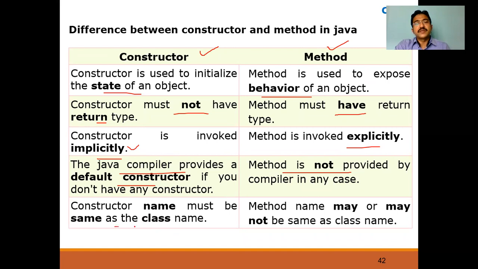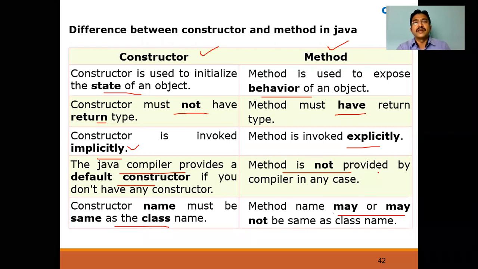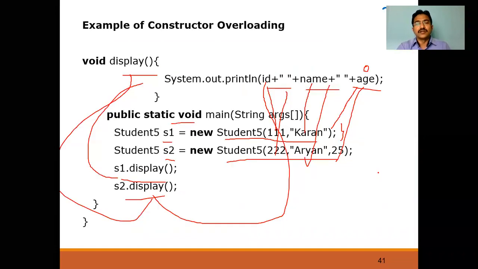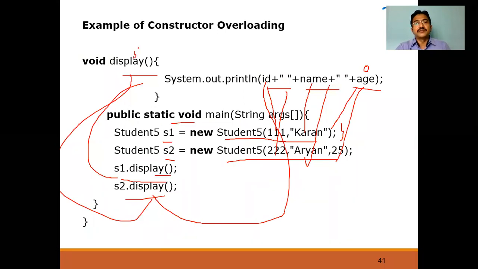The constructor name must be the same as the class name. Method names may or may not be the same, because for example, in class student file, student file can be used as a constructor, but you can also use student file as a method. But where they differ is that the constructor is called automatically. For example, in this one, instead of display you can use student file, capital S, student file. But here this is a method. Now who is calling here? s1.student file you are calling. Once you are calling s1.student file, it will be treated as a method, not the constructor, because a constructor is automatically, implicitly called once you create the object. No need to call it.